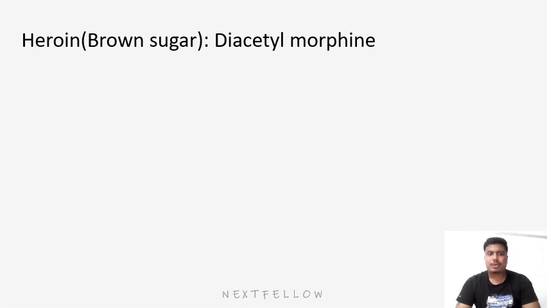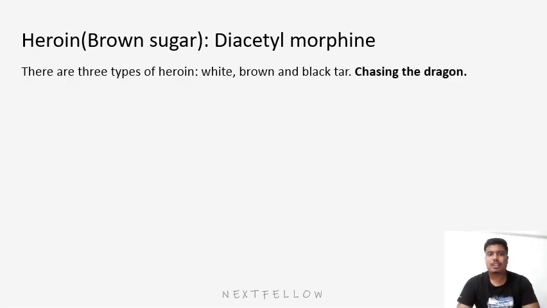Now we will discuss heroin, that is brown sugar or diacetyl morphine. There are three types of heroin, that is white, brown and black tar. It is the most dangerous among all drugs of addiction. It is not taken orally because it is rapidly hydrolyzed in the stomach. It is taken by dissolving in liquid and then heating it on a foil paper, and then the smoke or vapor is inhaled, which is called chasing the dragon.